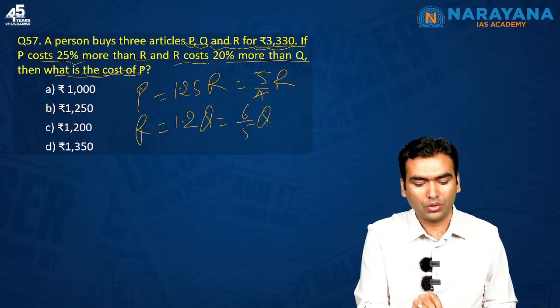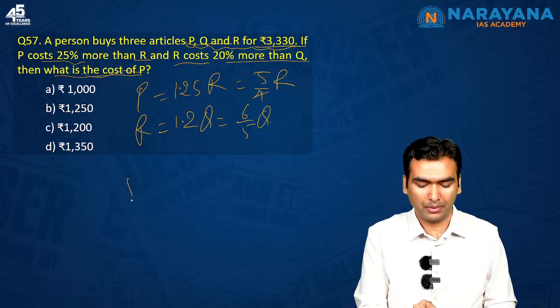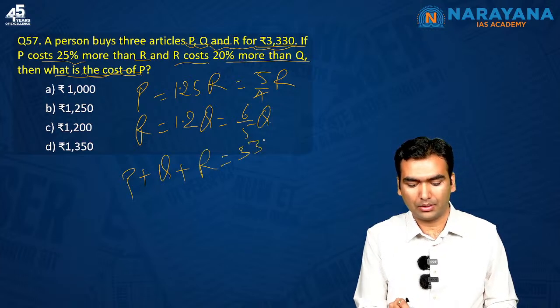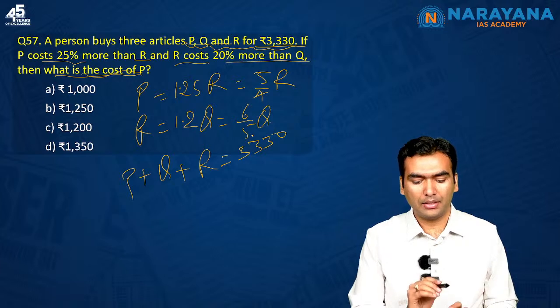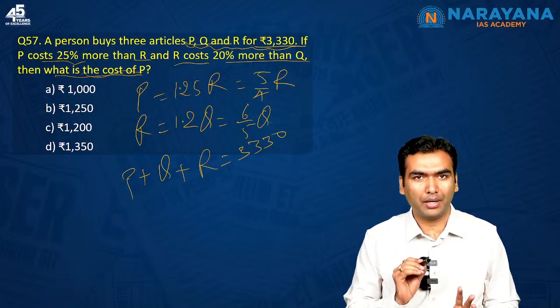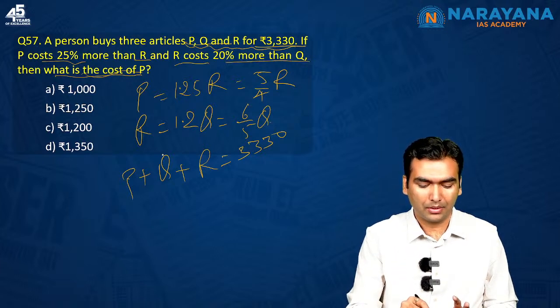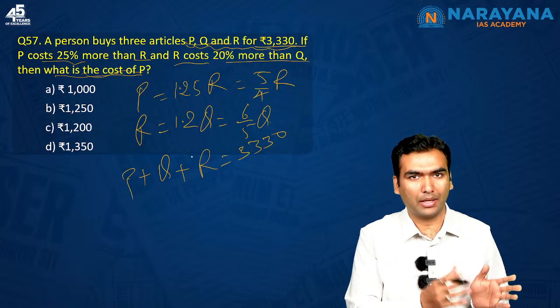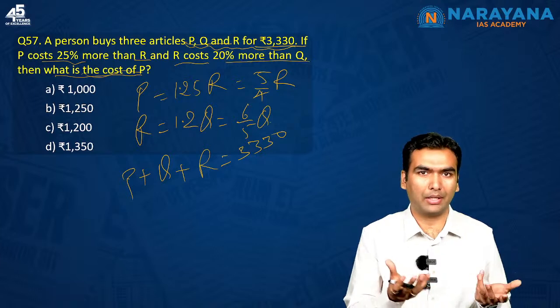Since I have to find P, if I replace Q in terms of P and also R in terms of P, I would have one equation and one unknown, that is P. I will get the value of P.